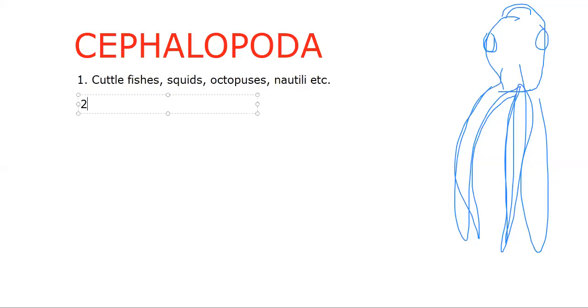Next, Cephalopoda is very important from the examination point of view. Just take a look. Head is distinct, clearly seen. Keep octopus in mind and everything will come. Head is distinct with a pair of conspicuous eyes, similar to those of vertebrates. You see here, I drew the eyes.